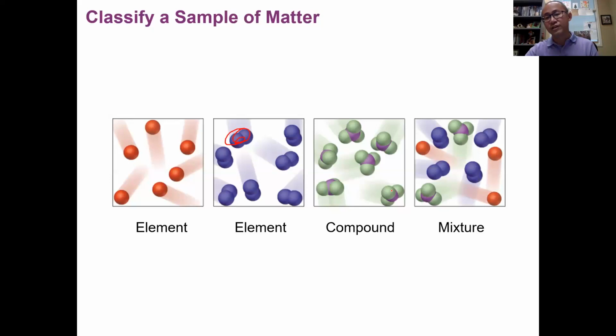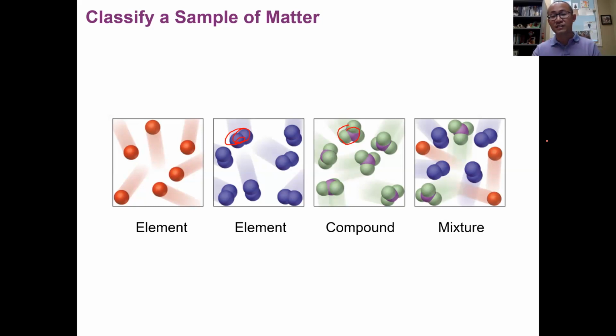Okay, the third picture, you can see all these molecules look the same. So we know that's a pure substance. If it is a pure substance, it means either element or compound. And we know that each molecule is made by 2 elements. You can see that one is purple and another one is green. So 2 elements made the molecule. We know it is a compound. Compound, it can be split by chemical means.